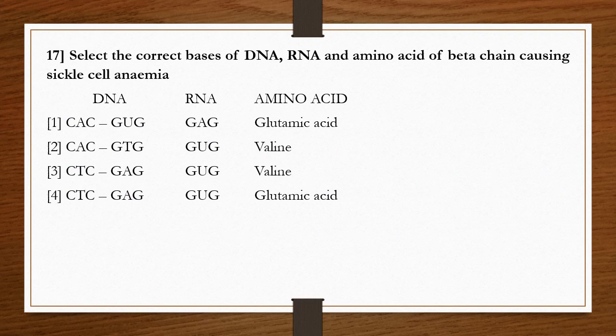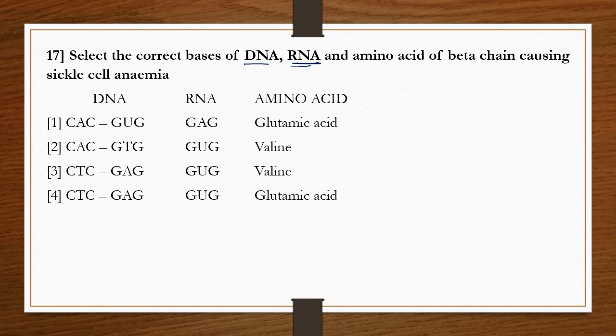Question number 17. Select the correct bases of DNA, RNA, and amino acid of the beta chain causing sickle cell anemia. Remember that the correct bases on DNA as well as RNA are given. Option 1: DNA sequence CAC GUG, RNA sequence GAG, and the amino acid is glutamic acid.